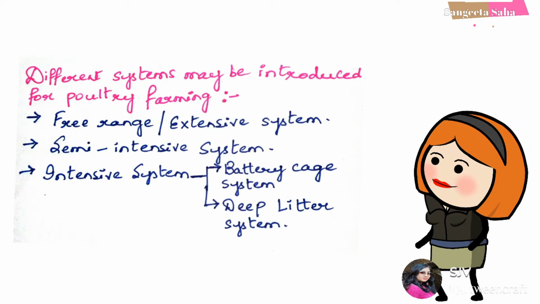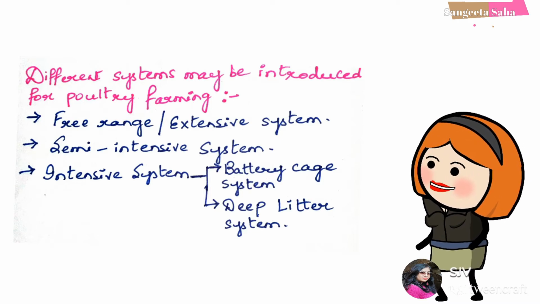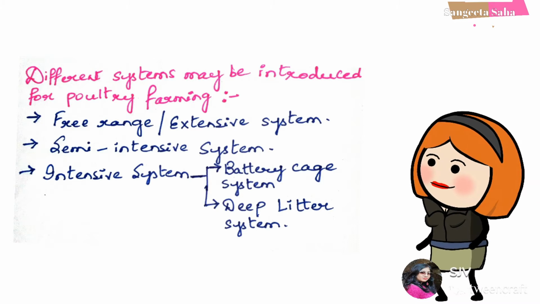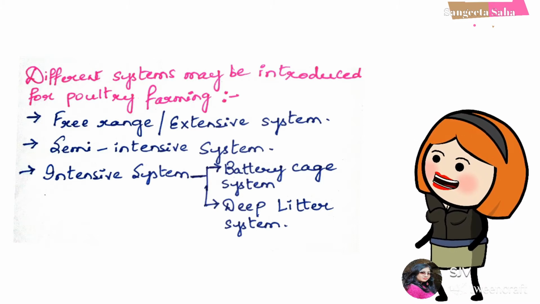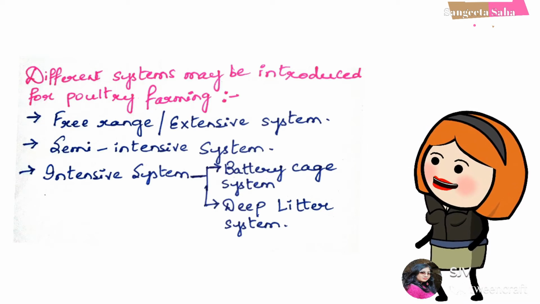Next, coming to the different systems by which chicken farming is done. That can be free range or extensive system, semi-intensive system, or intensive system, which comprises the battery cage system or the deep litter system. We are going to discuss these one by one.